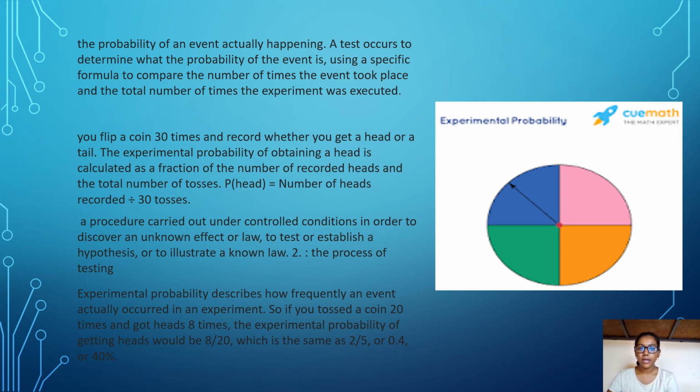A procedure carried out under controlled conditions in order to discover an unknown effect or law, to test or establish a hypothesis, or to illustrate a known law too. The process of testing. Experimental probability describes how frequently an event actually occurred in an experiment. So, if you tossed a coin 20 times and got heads 8 times, the experimental probability of getting heads would be 8 by 20, which is the same as 2 by 5 or 0.4 or 40%.